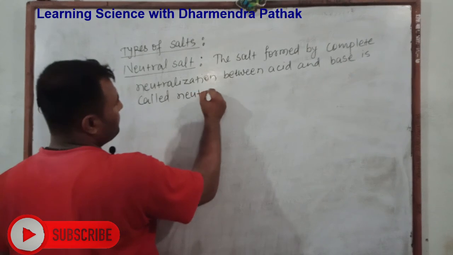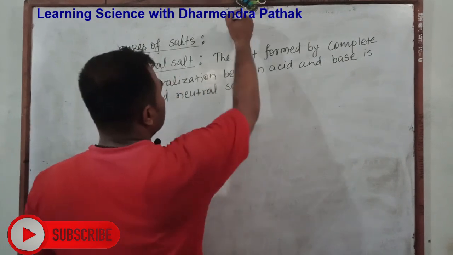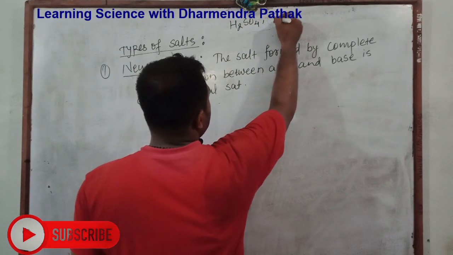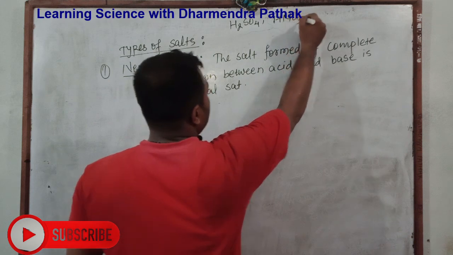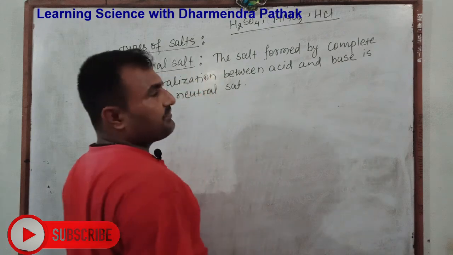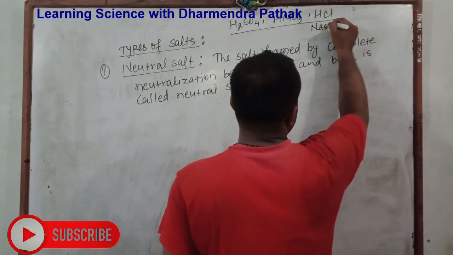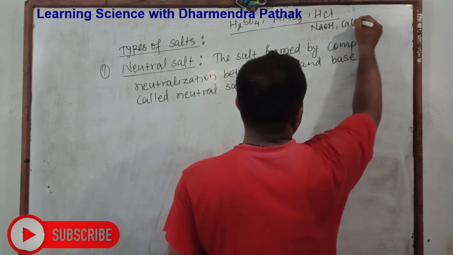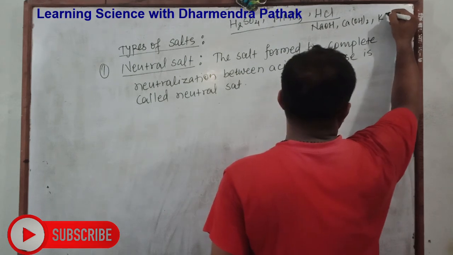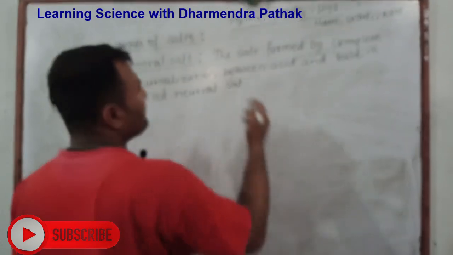neutral salt. And how do we know which acids are strong? Generally sulfuric acid, nitric acid, hydrochloric acid are considered strong acids. And bases like sodium hydroxide, calcium oxide and calcium hydroxide, potassium oxide and potassium hydroxide are considered strong bases.